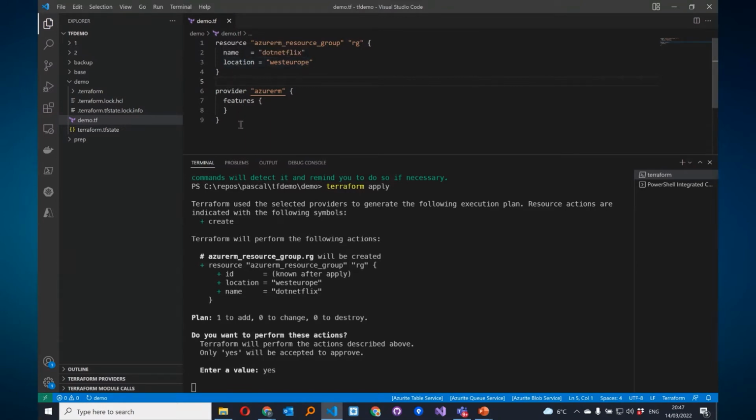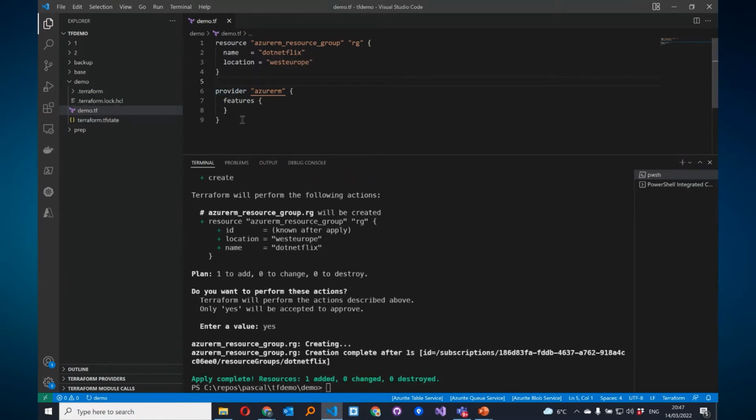That is not necessary. Terraform is looking in the whole directory, so I can create as many TF files as I want. One file per resource, for example, or the provider in a separate file. That's all fine. So we have our resource group now, and let's continue.